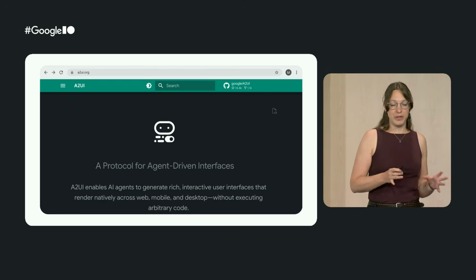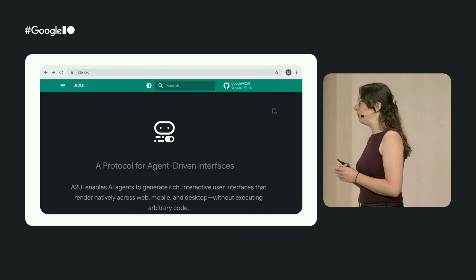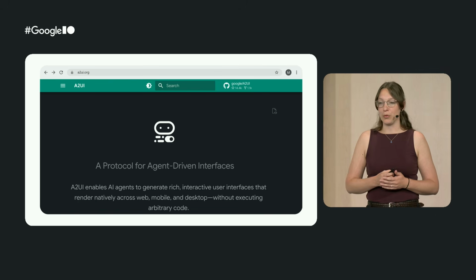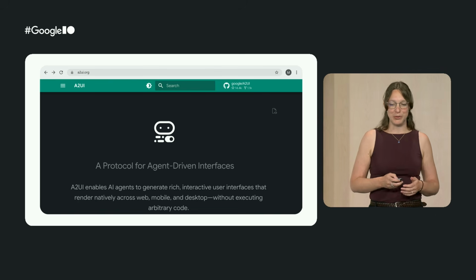Now, we're at the start of these protocols, so please do give a look at a2ui.org to learn more and stay posted.